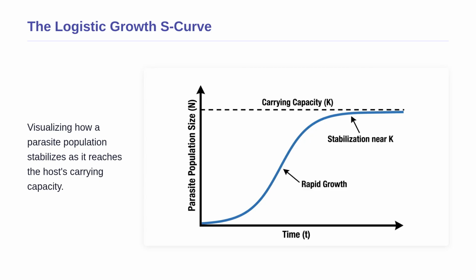But as the population climbs higher, the curve begins to bend and flatten out. It approaches the dashed horizontal line, which represents the carrying capacity, K. This delicate biological balance prevents the immediate death of the host, ensuring the parasite's long-term survival. Mastering this concept allows us to understand the chronic nature of many parasitic infections.